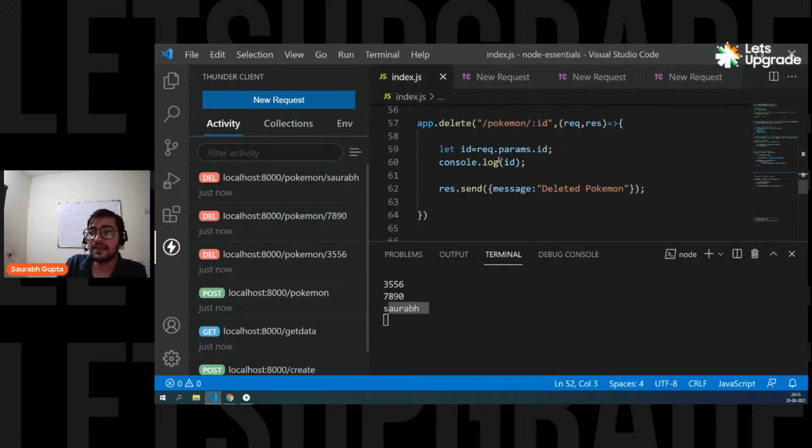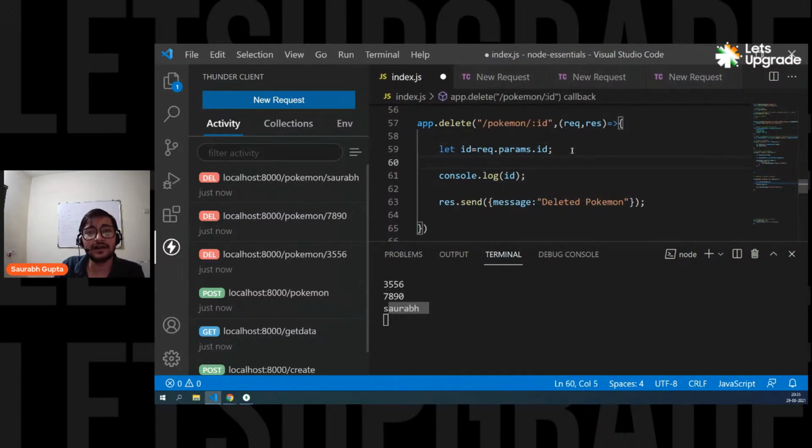Now, we have to use this ID to delete the data. So everyone, please tell me, are we cleared with this? Guys, are we cleared with this? You guys tell me, are we cleared? Everyone.